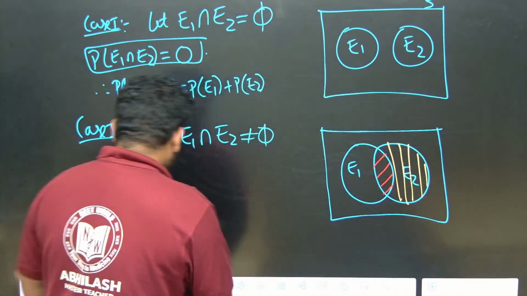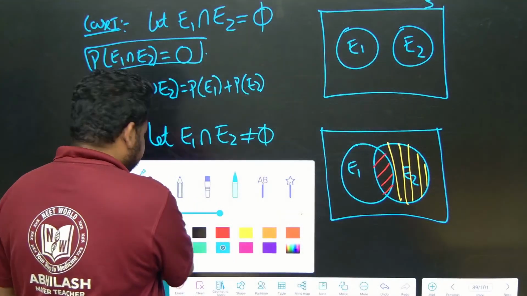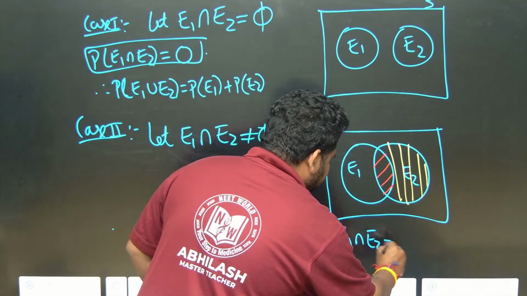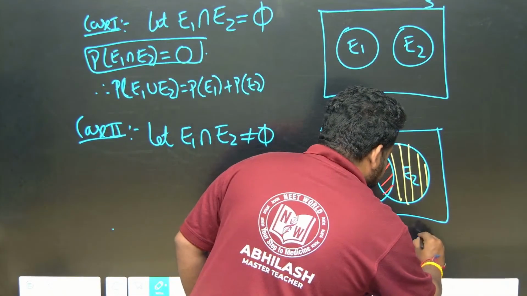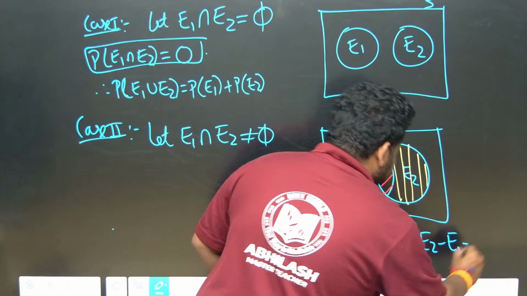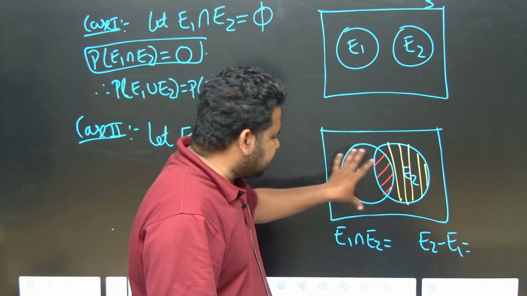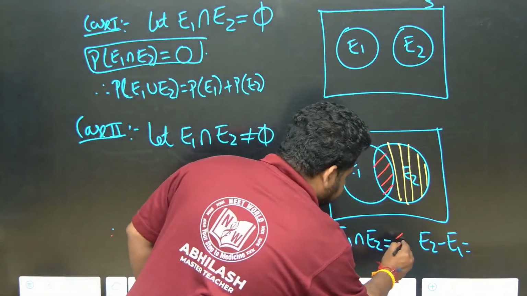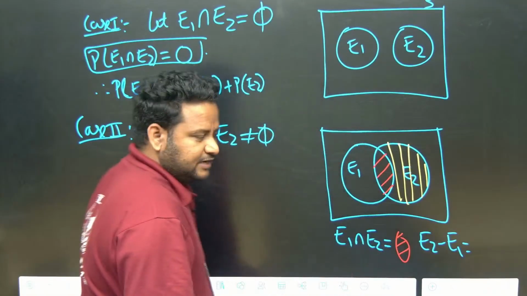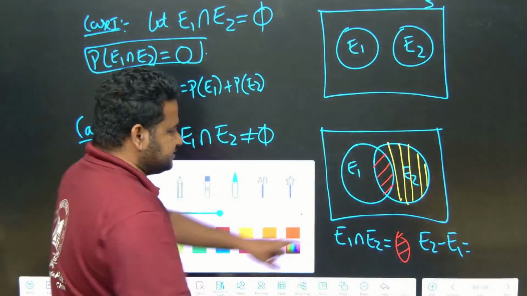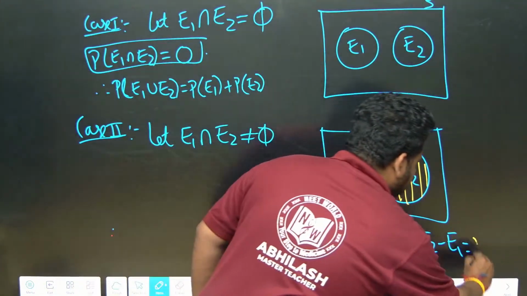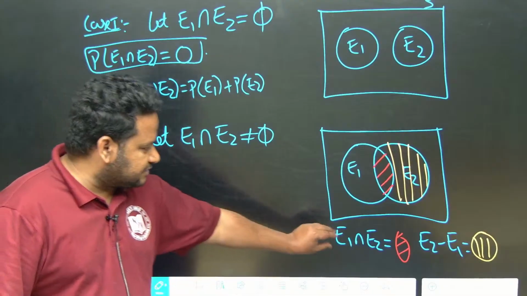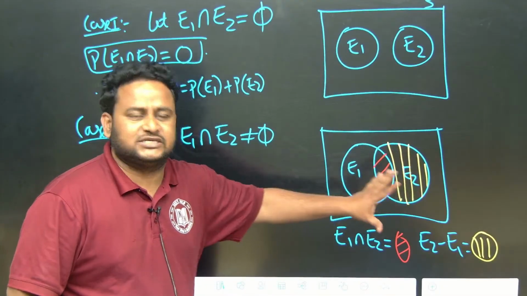Now see here, let me write it for your reference. E1 intersection E2, there is some common thing, and also E2 minus E1, that is only in E2 but not in E1. The common thing is represented by this red color, and E2 minus E1 is represented by these yellow lines. This you need not write; I have written it for your reference, to understand what it means.